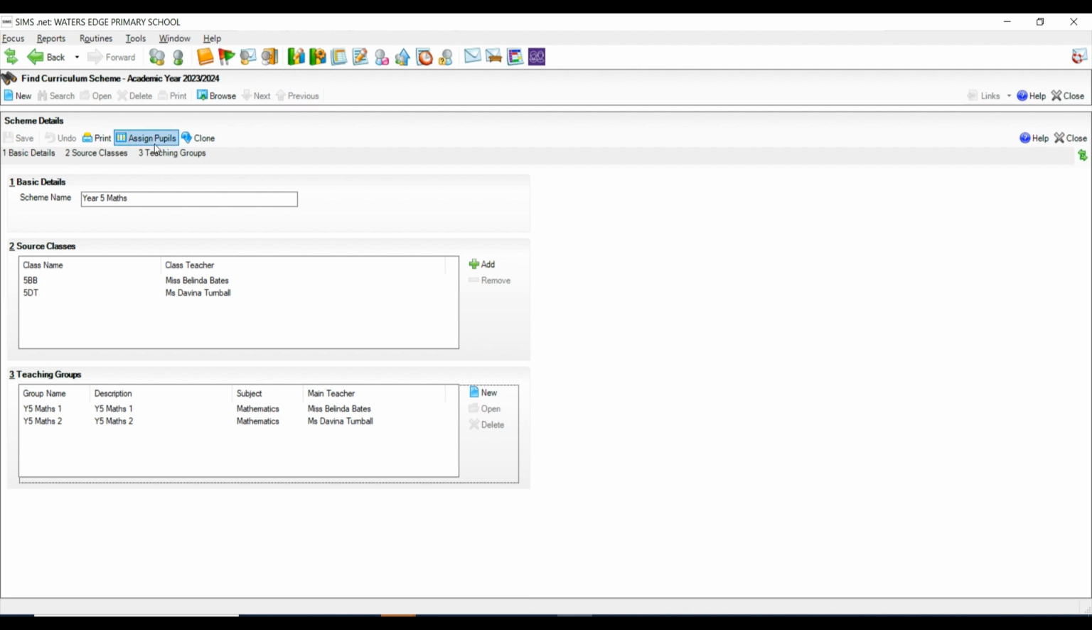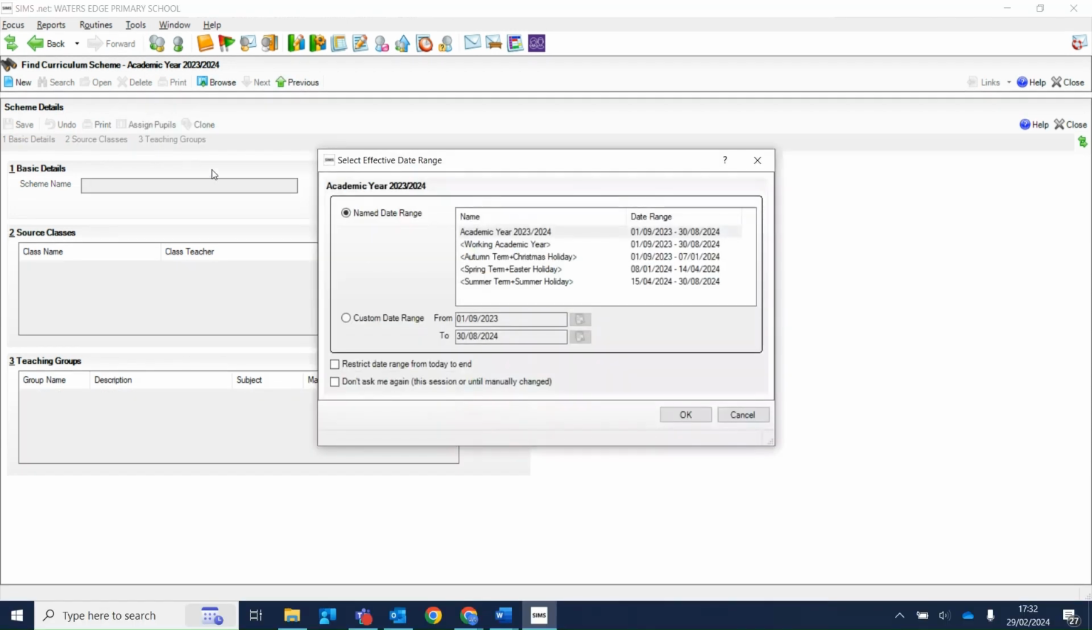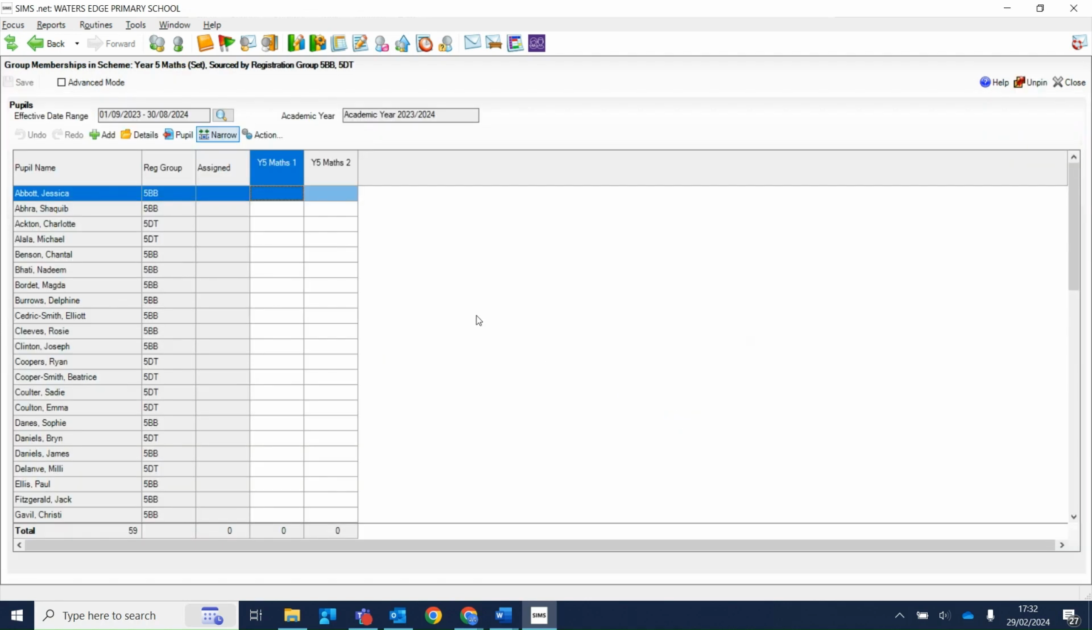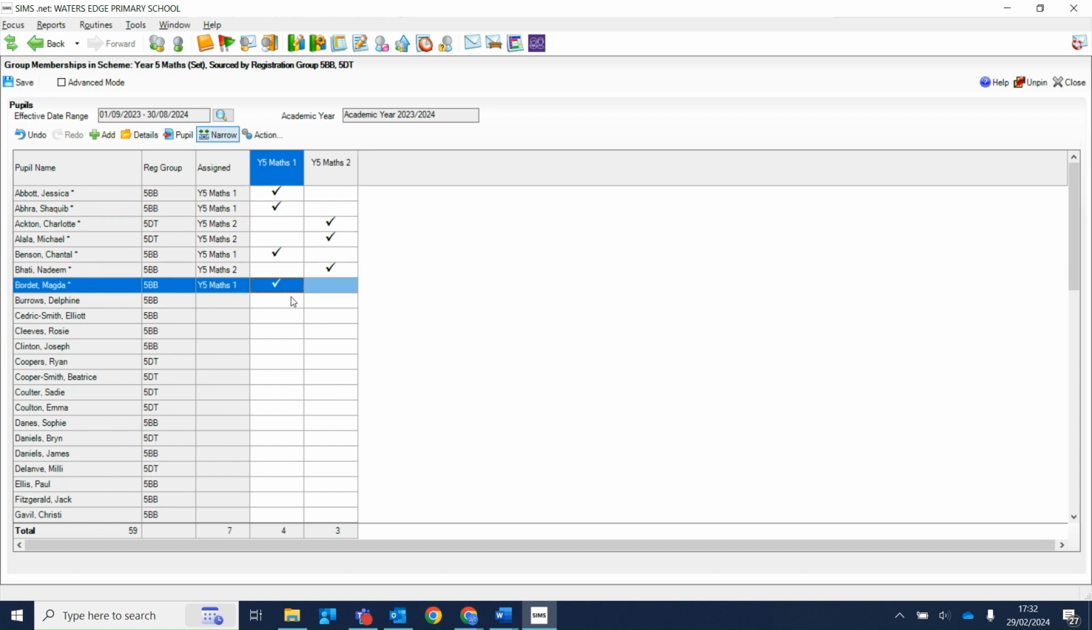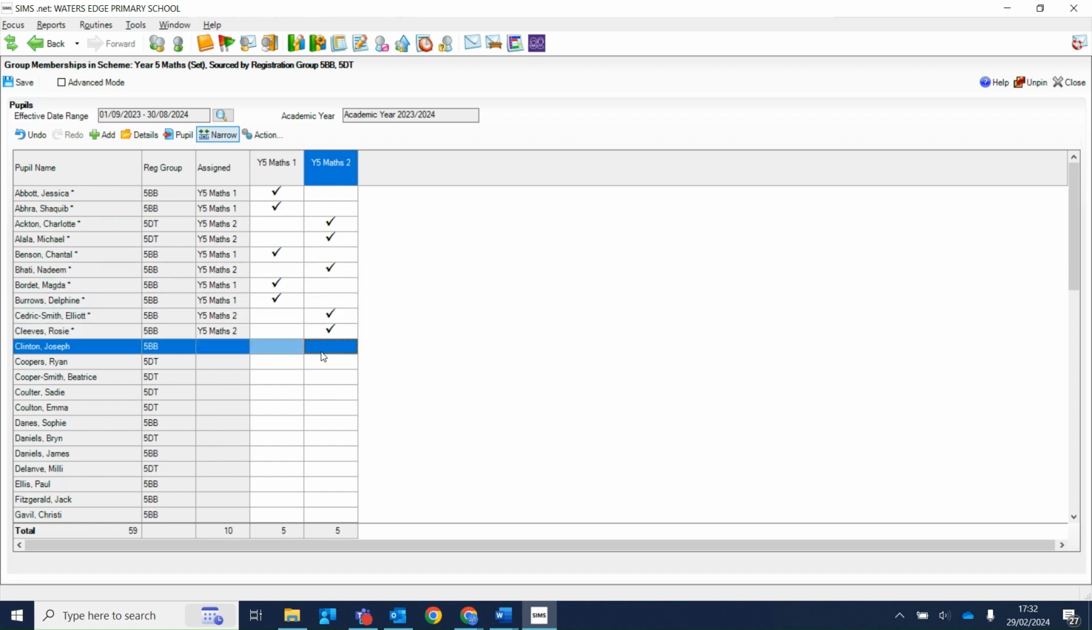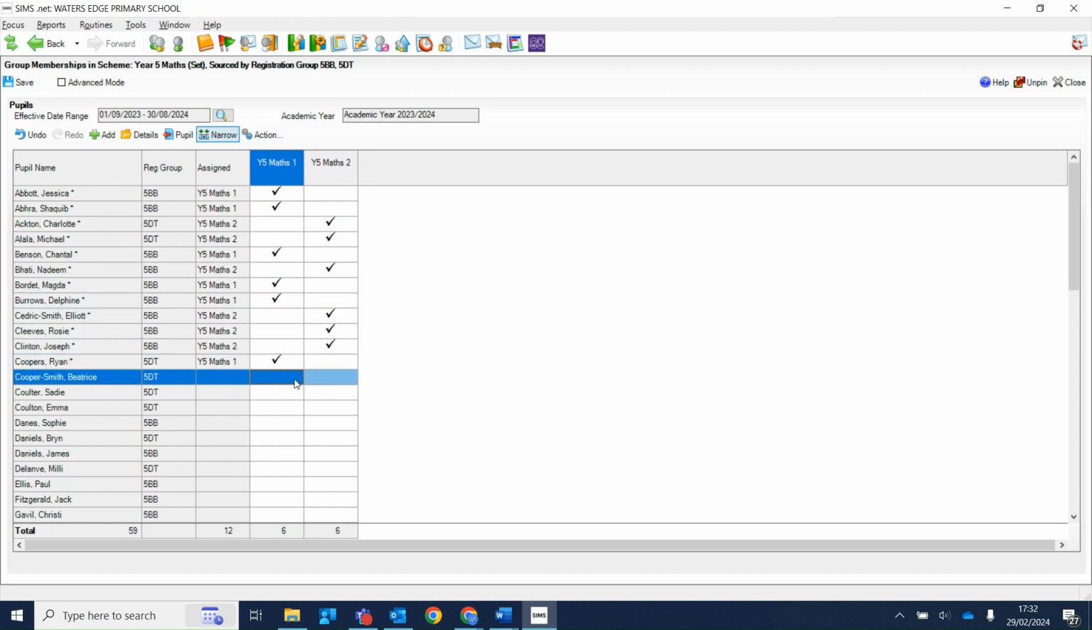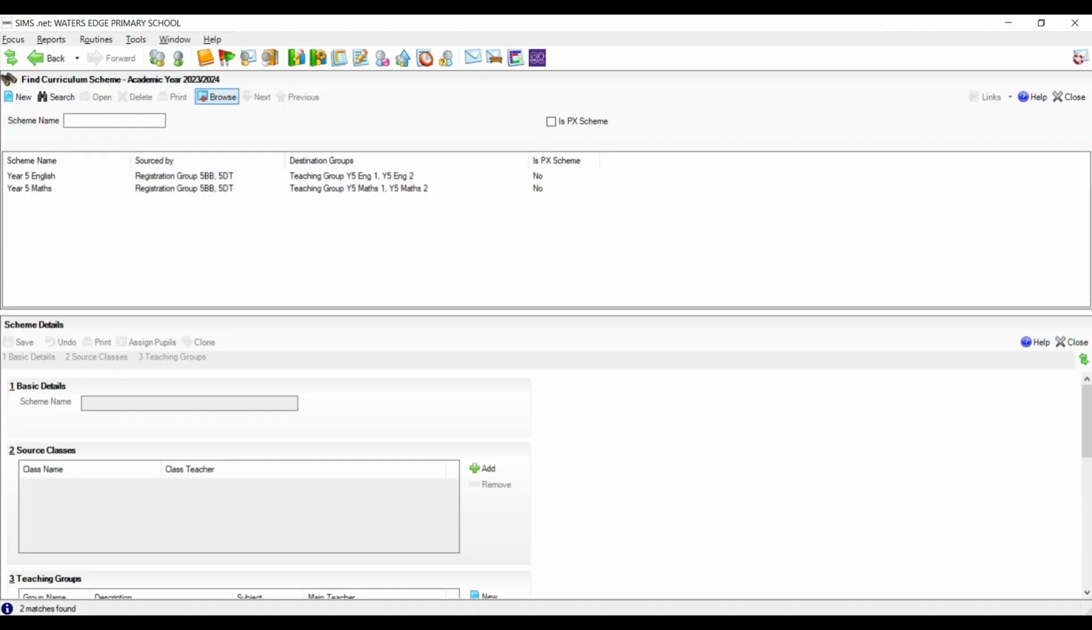From this screen, we can click on the Assign Pupils option. We will accept the default date range for the academic year by clicking on OK. The user can now click to assign the pupils in the relevant maths groups. Once all the pupils are assigned, click on Save. The same process can be completed for other subjects such as English.